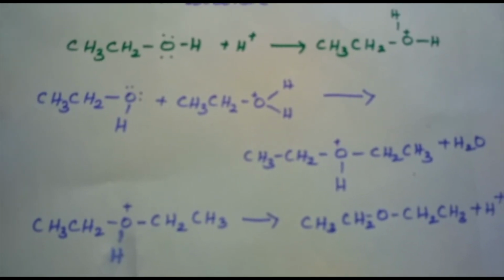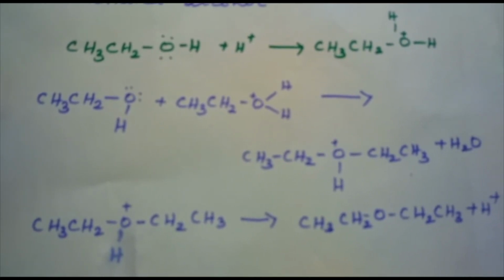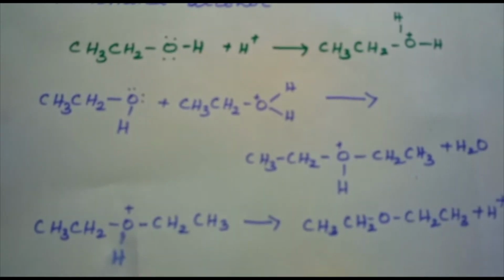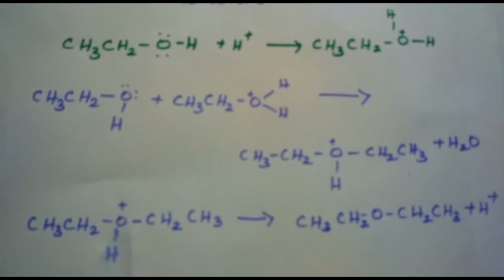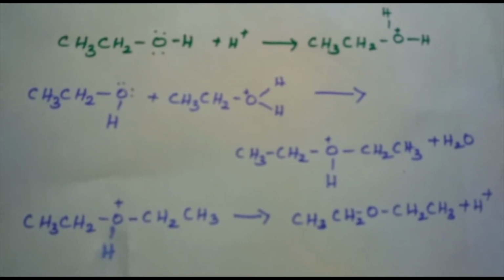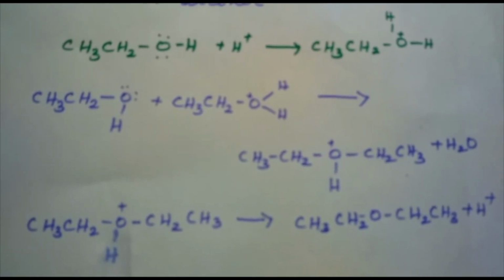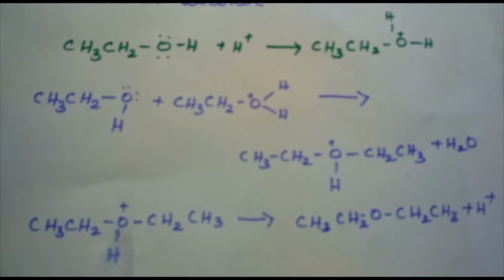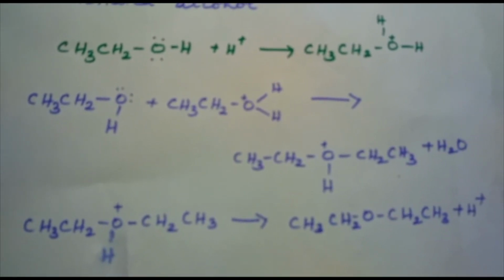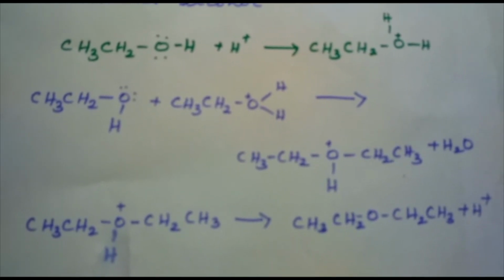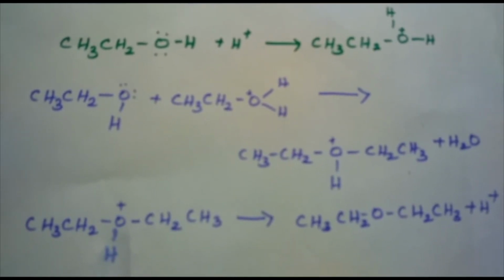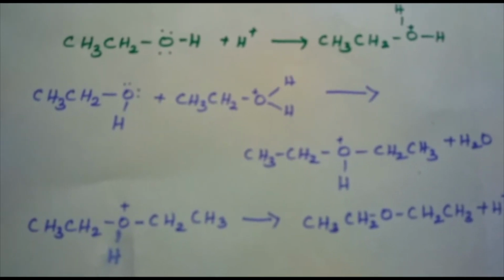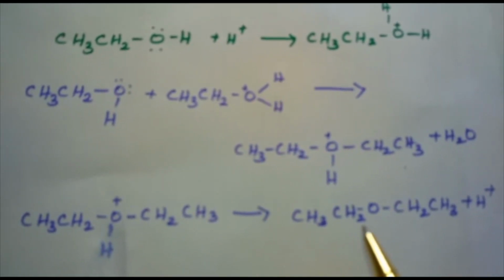The dehydration of secondary and tertiary alcohols to give the corresponding ethers is found to be unsuccessful. This is because elimination competes over substitution. As a result, alkenes will be formed. So, this method is used for the preparation of ethers having primary alkyl groups.